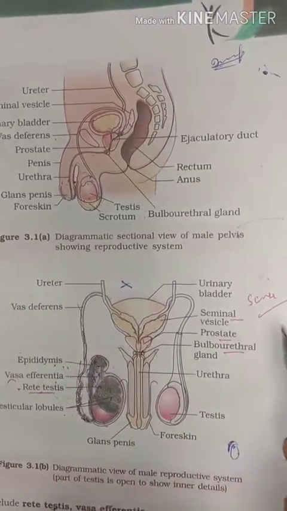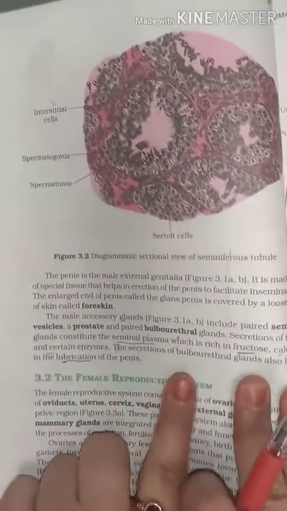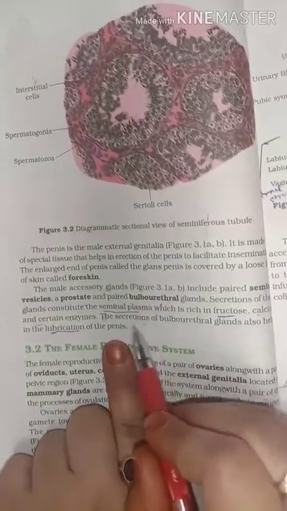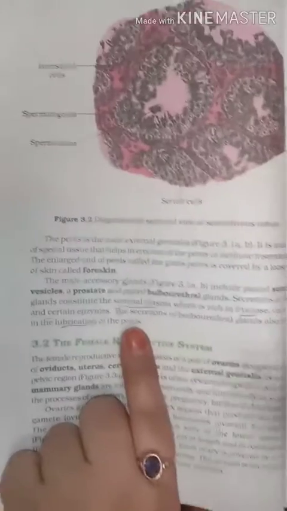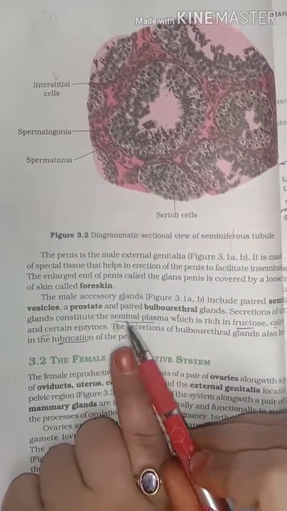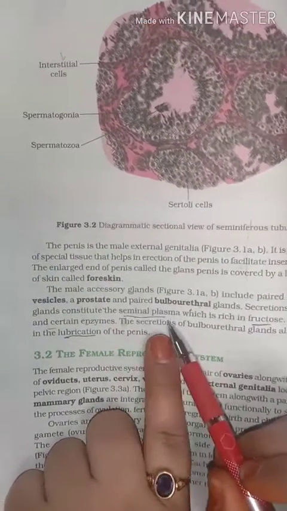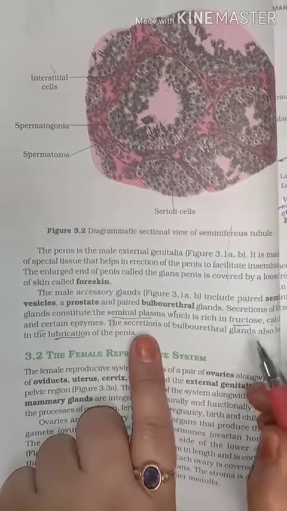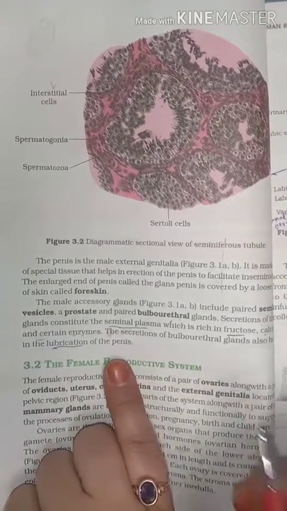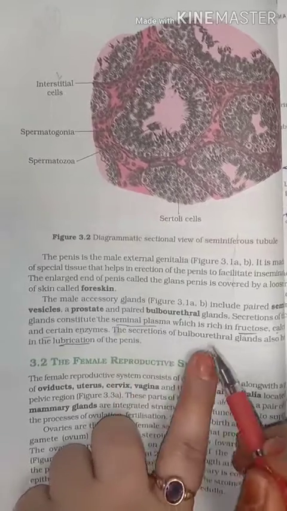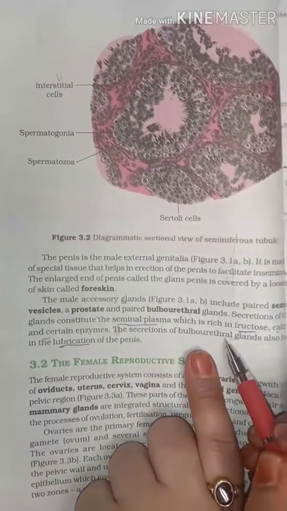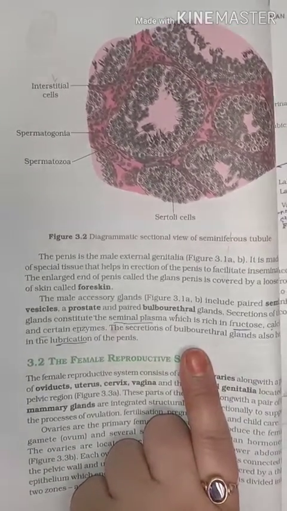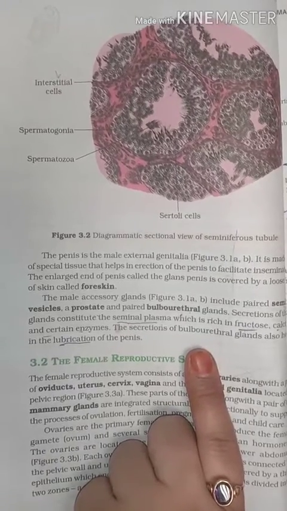Now let me clear you the function of each one. First is the seminal vesicle. The seminal vesicle secretes the seminal plasma, the liquid in which the other things are suspended, which has a very high quantity of fructose, enzymes and so on. The next one is the bulbourethral gland. It secretes the lubricant so that the sperms can easily pass out.